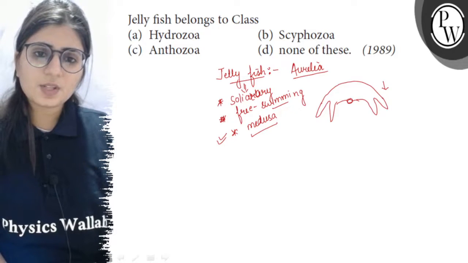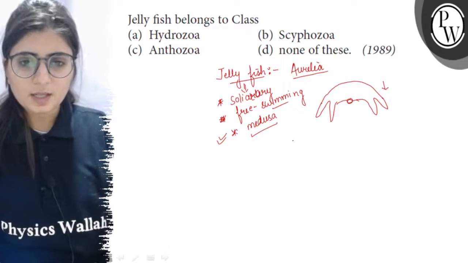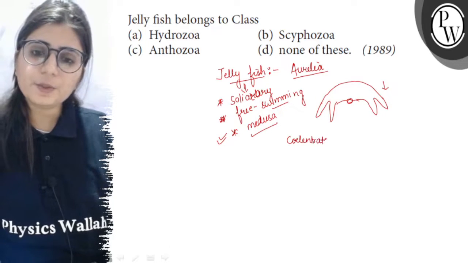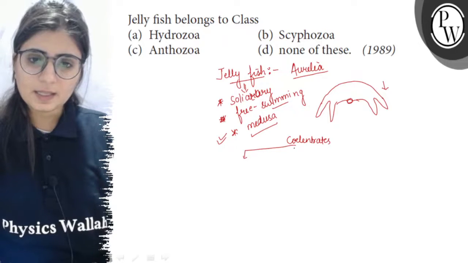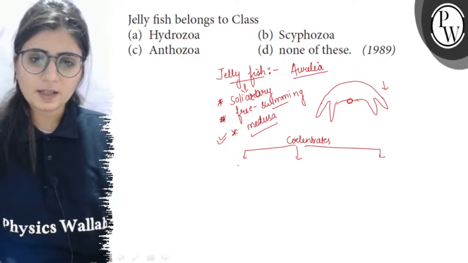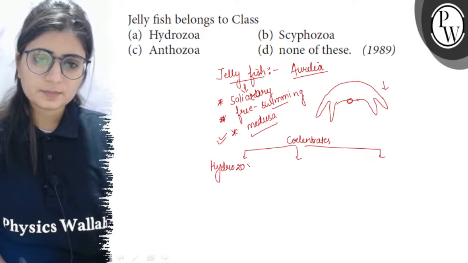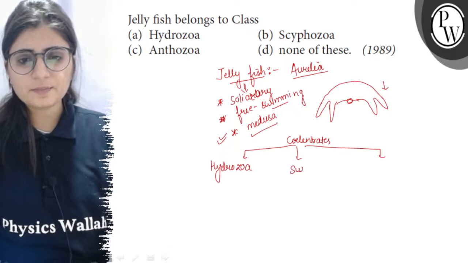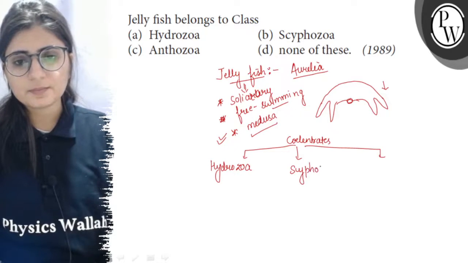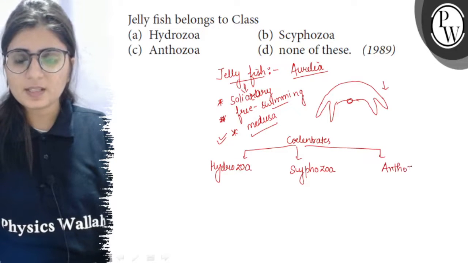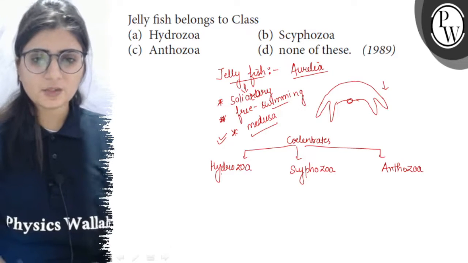Now the jellyfishes belong to which class? Now coelenterates are divided into three classes and these three classes are A. Hydrozoa, B. Scyphozoa and C is Anthozoa. So let's see what are the differences between these three classes.